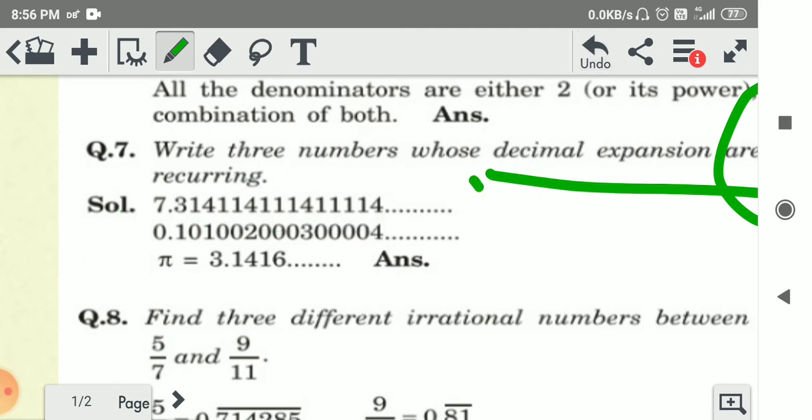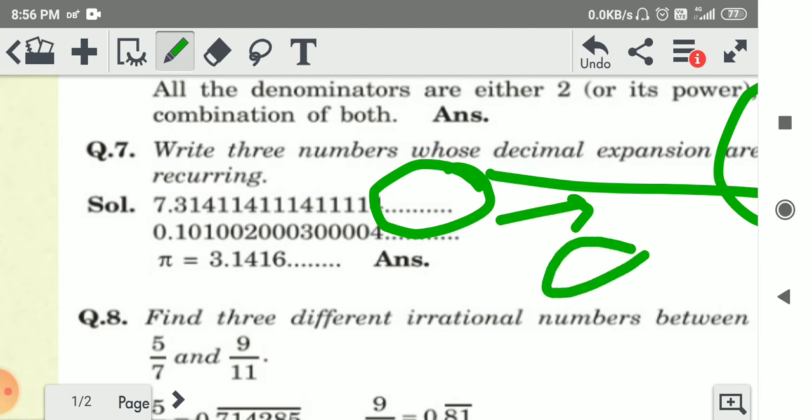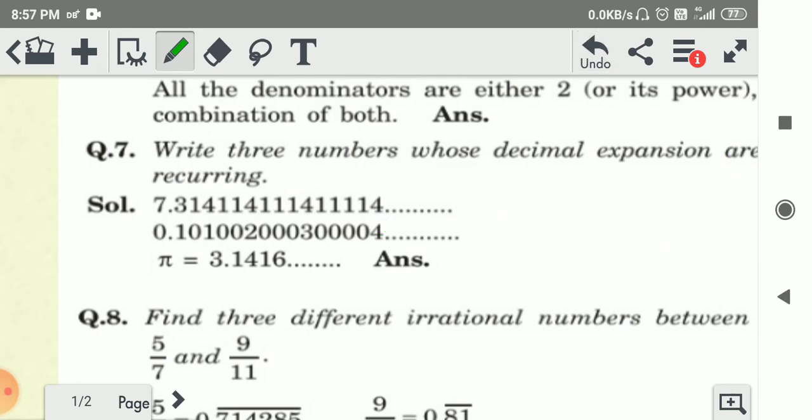Dot means these numbers will continue till infinite.